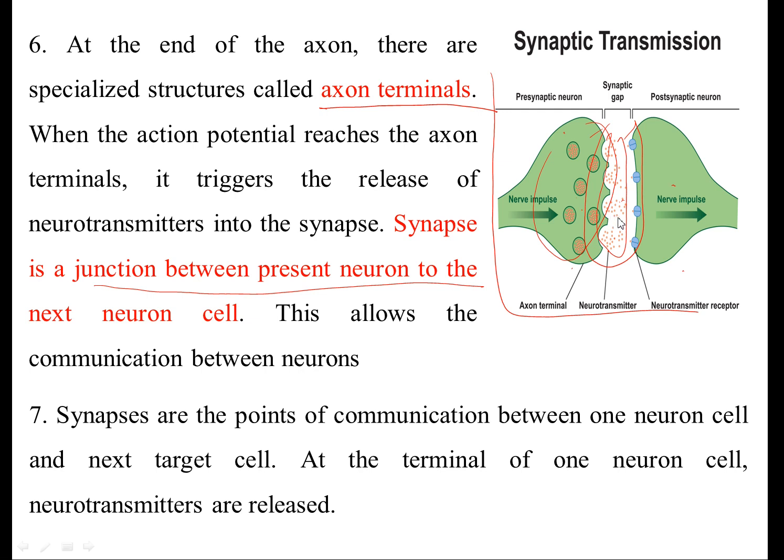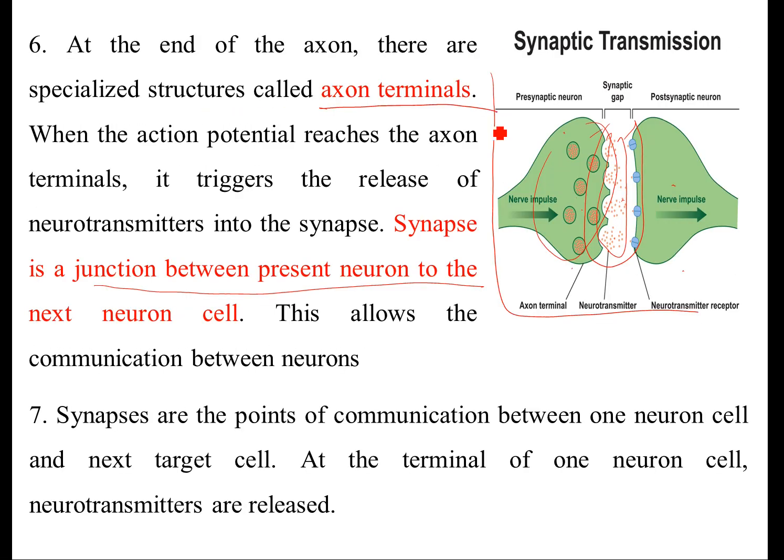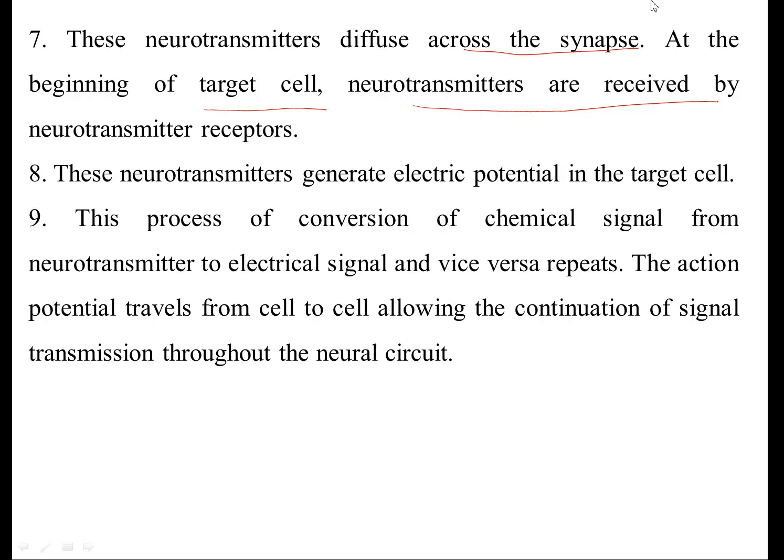Here the synaptic gap is present, and here we may observe the neurotransmitter and the neurotransmitter receptor. It will receive the signals.